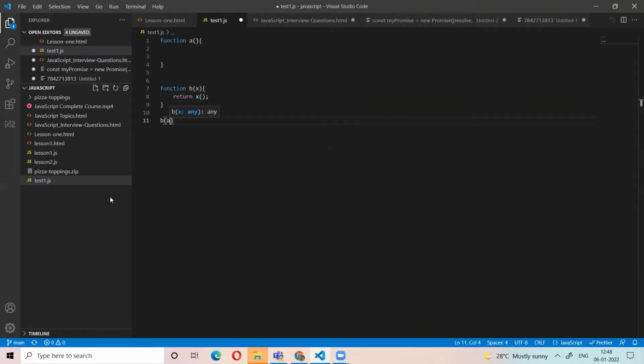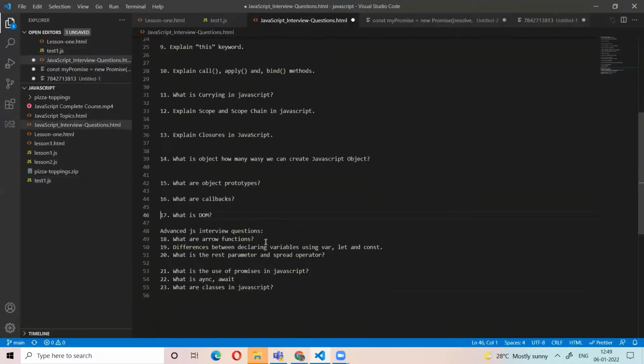So if we are passing the A function as an argument to the B function, then A is a callback function. If you pass a function as an argument to another function, that is called a callback function. That is the callback.